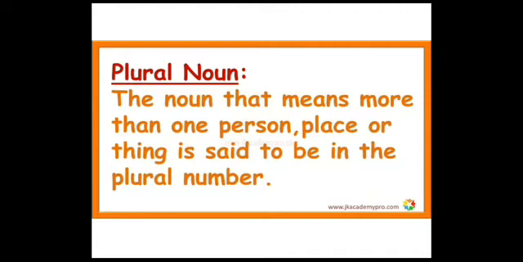Next, watches. If you see two watches, what do you say? You say watches. Okay, we add es after the word watch. So when you add es after watch, it becomes watches. It refers to two things, two watches.